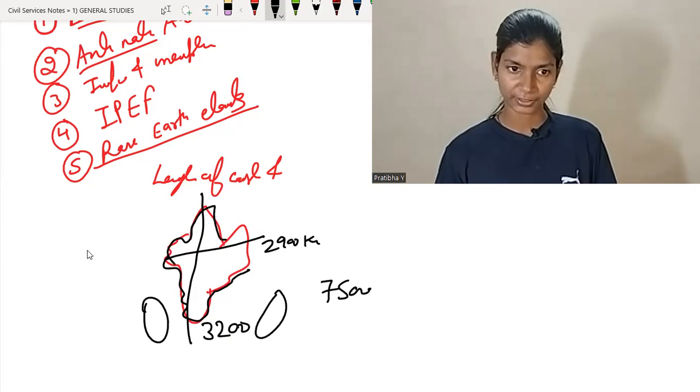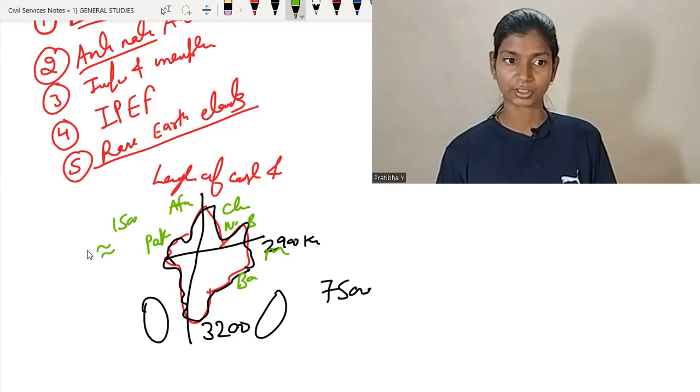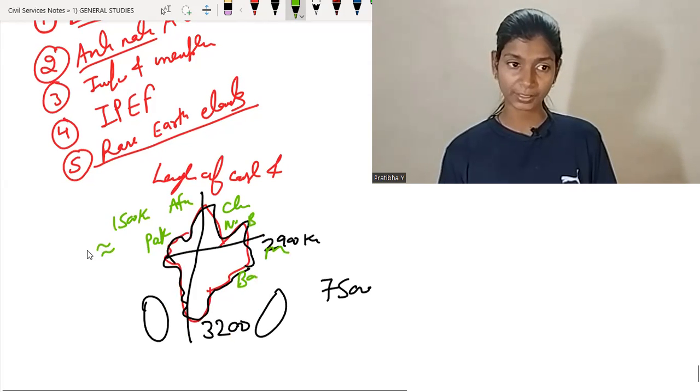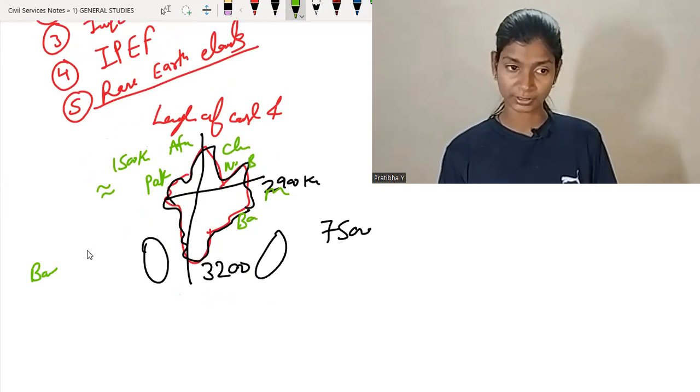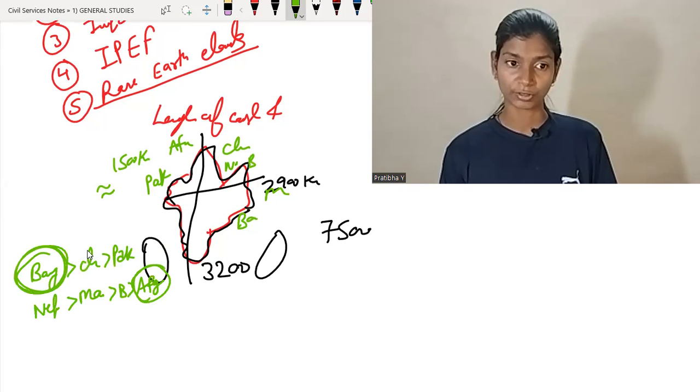Length of land frontier, which is touching the boundary with Pakistan, Afghanistan, China, then Nepal, Bhutan, Myanmar, and Bangladesh. This is approximately equal to 15,000 kilometers. And we also know that Bangladesh shares the most border with India, after that China, after that Pakistan. And in other, first one is shared by Nepal, then Myanmar, then Bhutan, then Afghanistan. So Afghanistan shares less boundary with India, and Bangladesh shares more boundary with India.